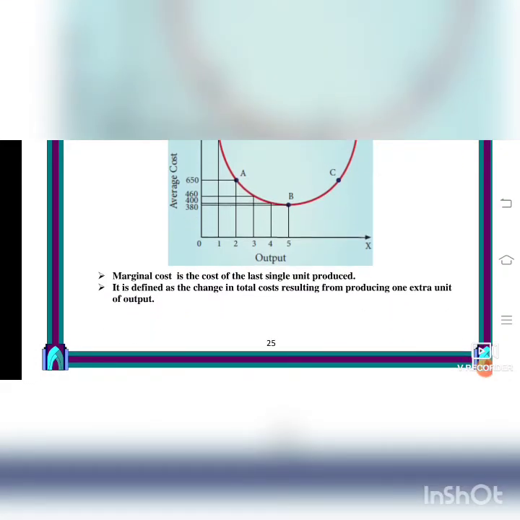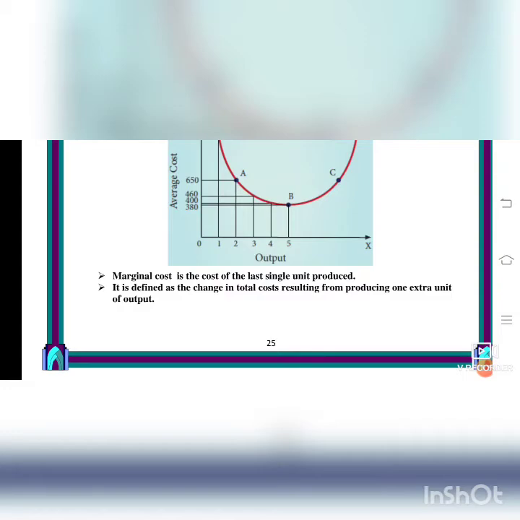Marginal cost is the cost of the last single unit produced. That is the last one. ATC, AFC plus AVC is equal to marginal cost. Marginal cost is the cost of the last single unit produced. It is defined as a change in total cost resulting from producing an extra unit of output.